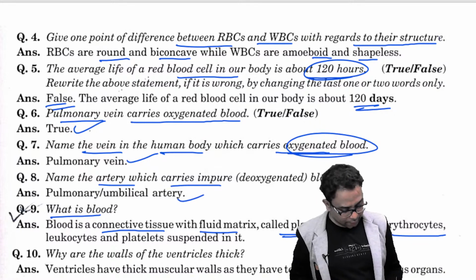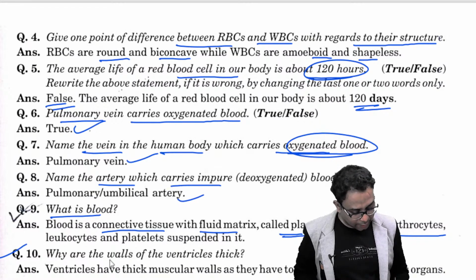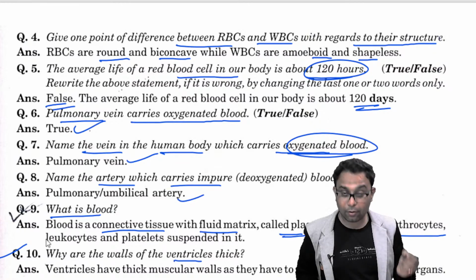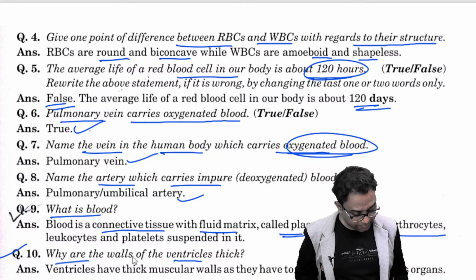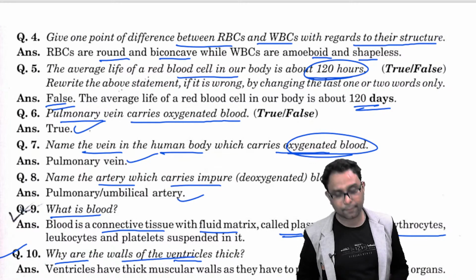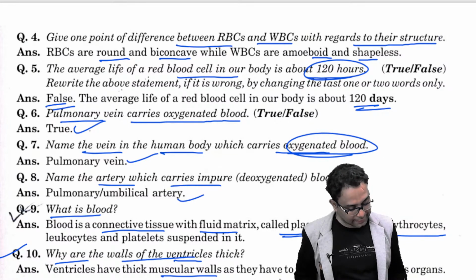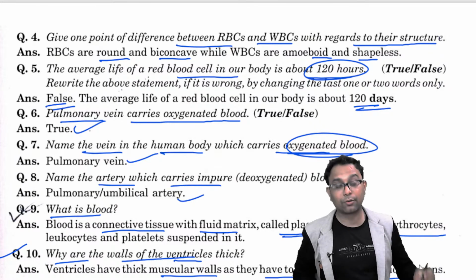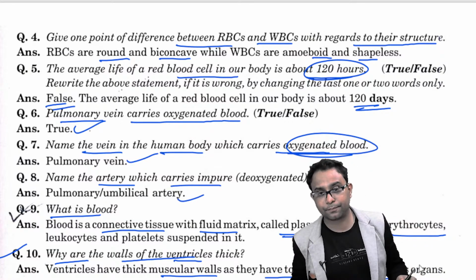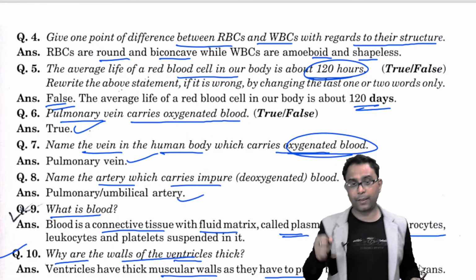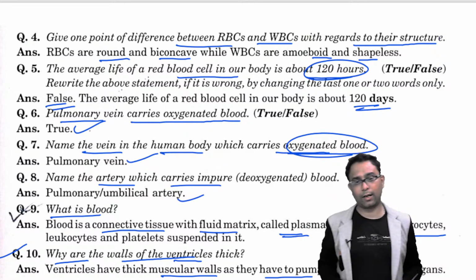Next question is, what are the walls of the ventricle? This is a most important question. Why are the walls of the ventricle thick? You know the ventricles have thick muscular walls as they pump the blood into the various organs at a greater speed. So they have the thick wall.